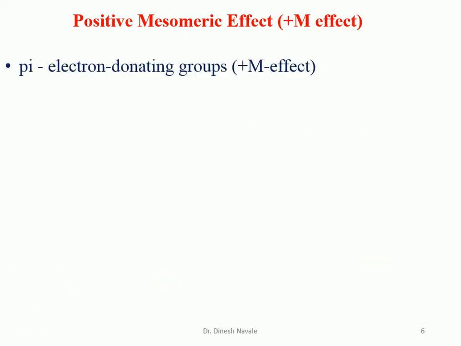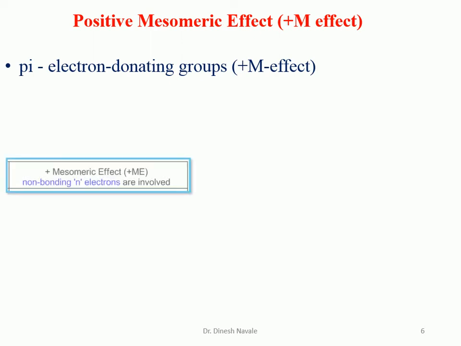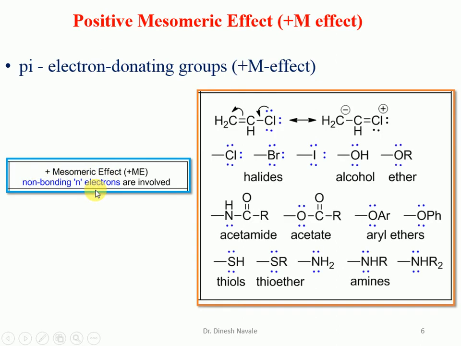Pi electrons are going to be delocalized, with the donating group. So that's a plus M effect. The plus M effect is exerted by non-bonded electrons, which are delocalized. These are some of the examples. Vinyl chloride: the electrons of this chlorine, which are non-bonded electrons, will move and get delocalized. So that's why it is a plus M effect.